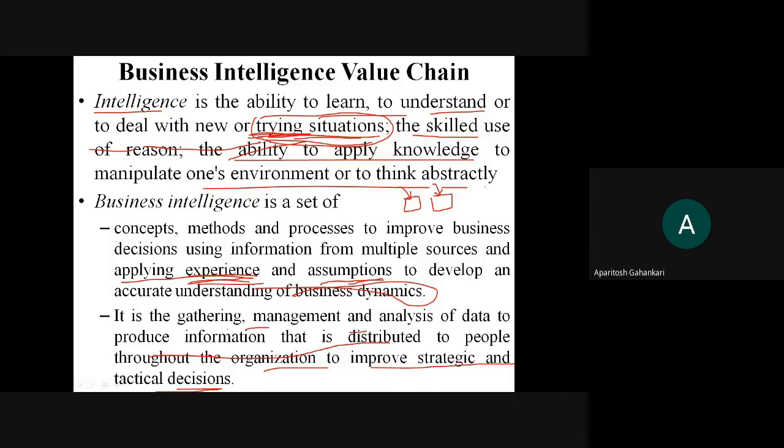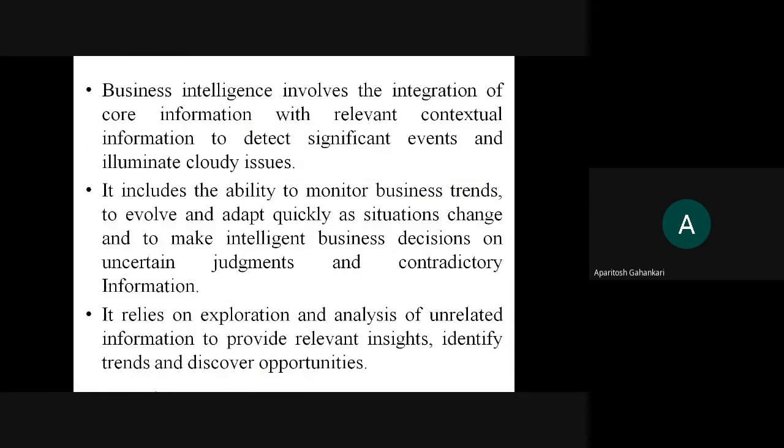Okay, so from that point of view, taking business decisions is very, very crucial. Okay, so business intelligence involves the integration of core information with relevant contextual information to detect significant events and eliminate cloudy issues.